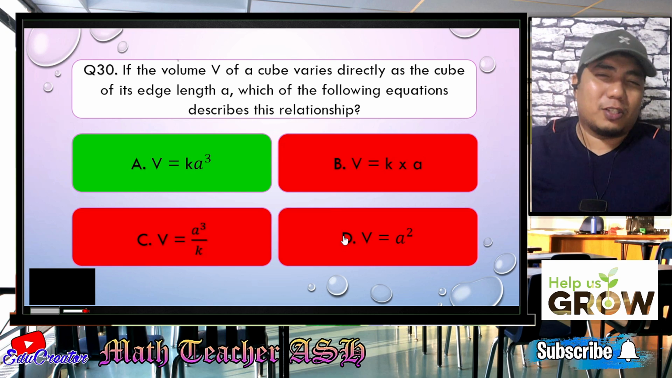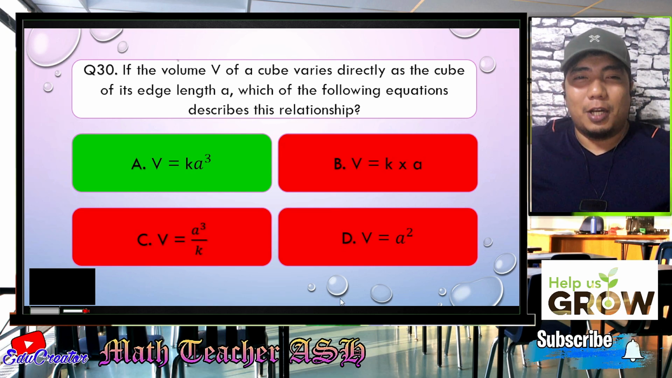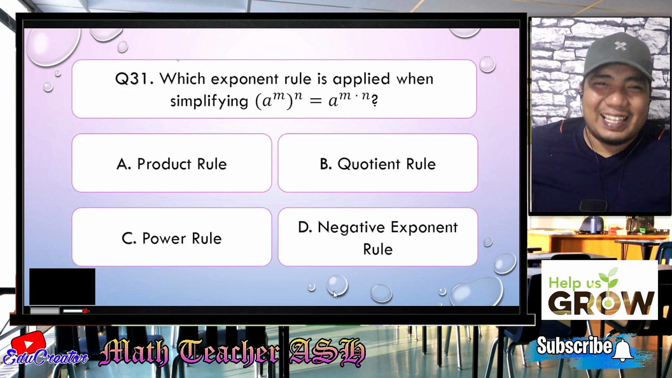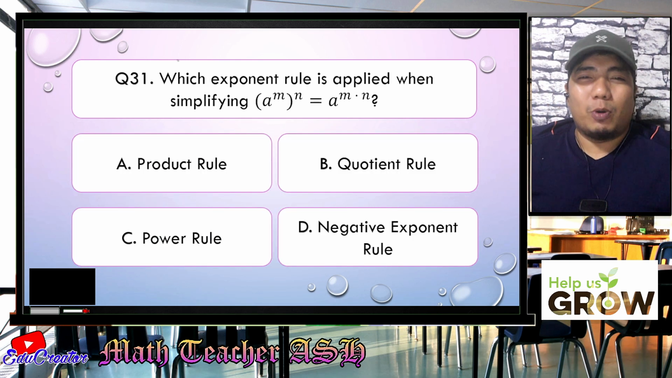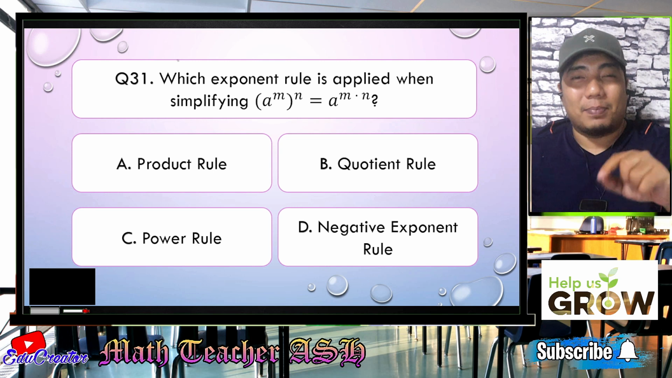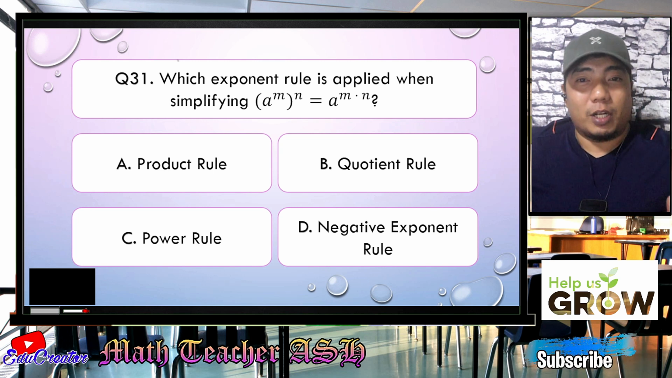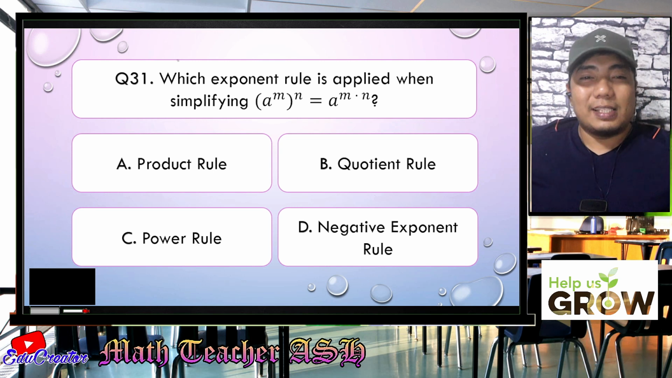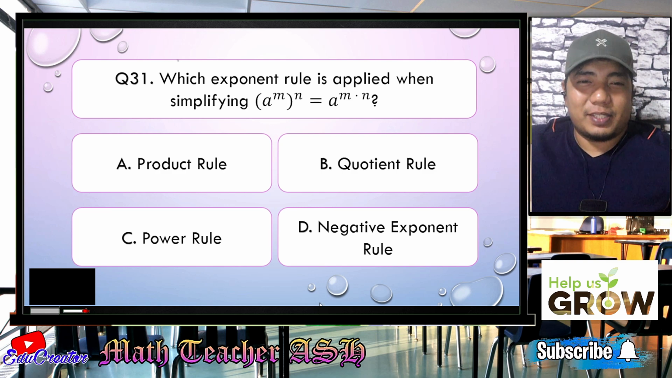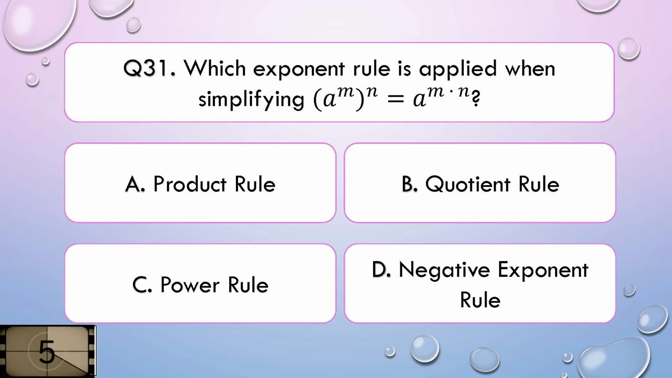Now, let us go to question number 31 and finish this up to the end. Alright. Question number 31. Which exponent rule is applied when simplifying the quantity a to the power of m to the power of n equals a to the power of m times n? Alright. Is it A, product rule, B, quotient rule, C, power rule, or D, negative exponent rule? I give you 5 seconds to think about your answer.